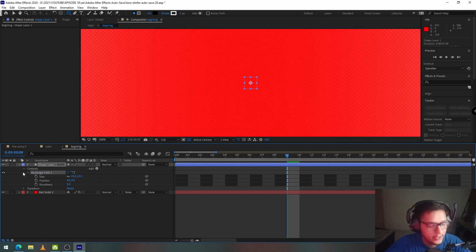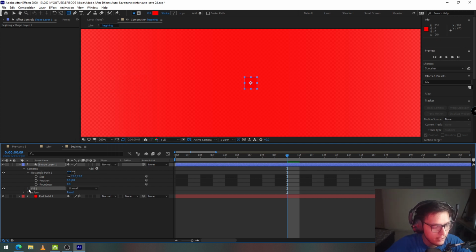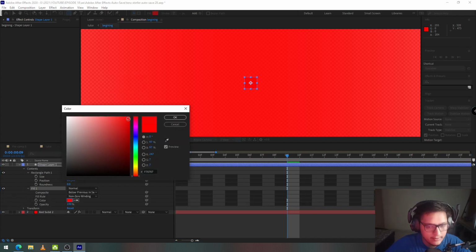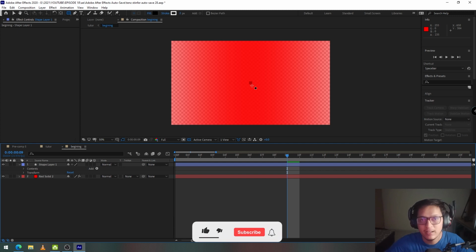Now the cube also needs to be red in color. So I'm going to click on add again and click on fill. And I want the color of the fill to be a little darker red. I think that's okay. I click on OK. Now we could just duplicate the shape layer again and again and again and create a big grid out of it, but that's really not the way to do it.